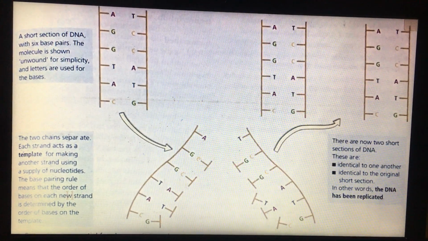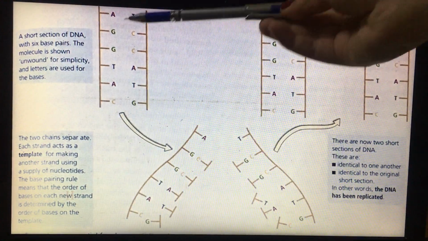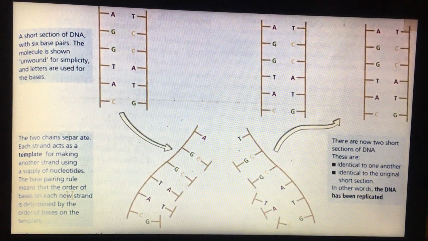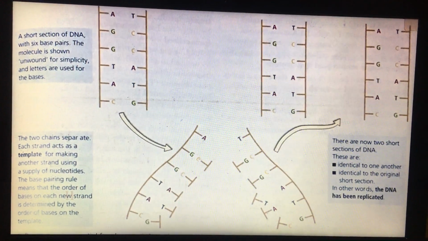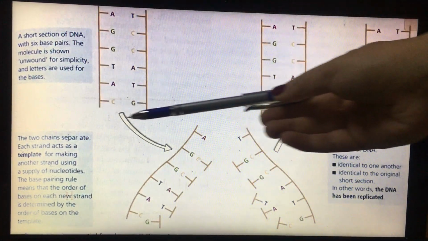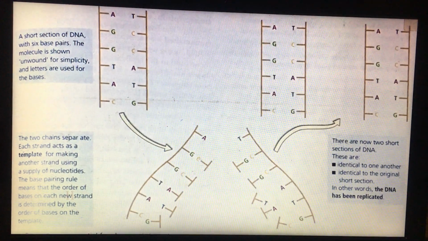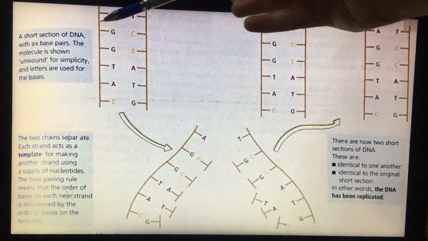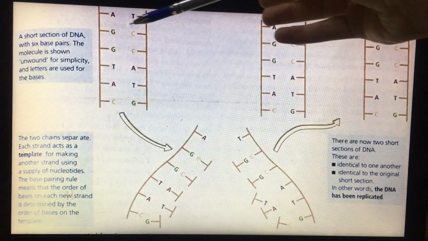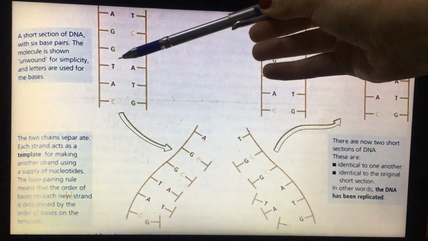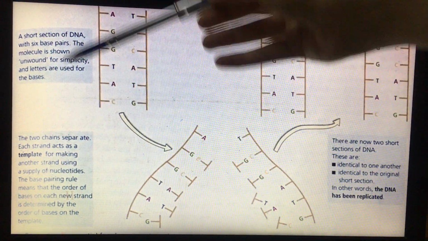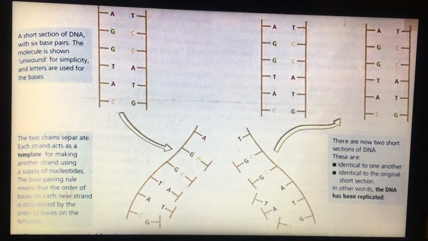So let's start here. We have a short section of DNA. Can you tell me how many base pairs we have here? We have the first pair, adenine with thymine, guanine with cytosine, guanine and cytosine, thymine and adenine, adenine and thymine, and cytosine with guanine. So how many base pairs?